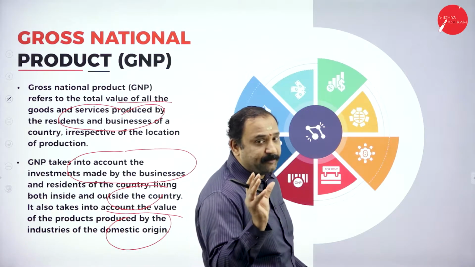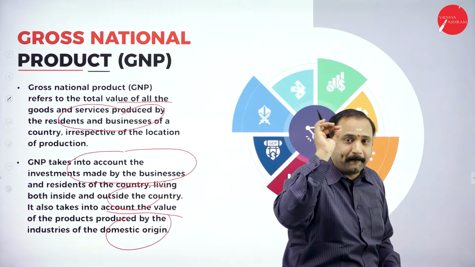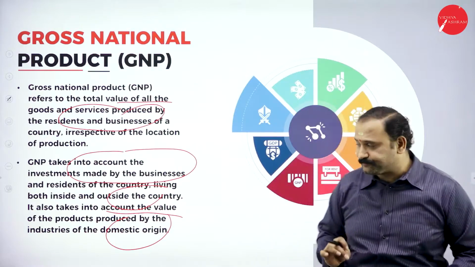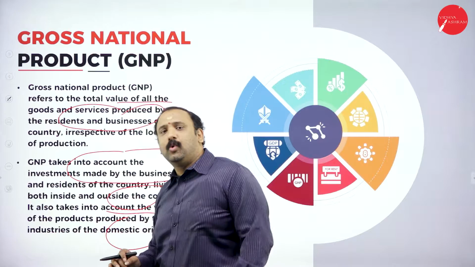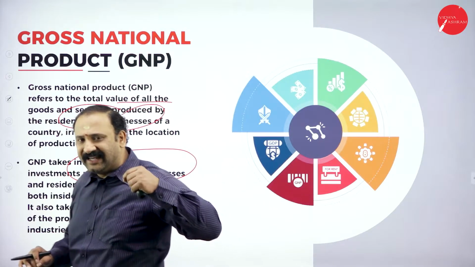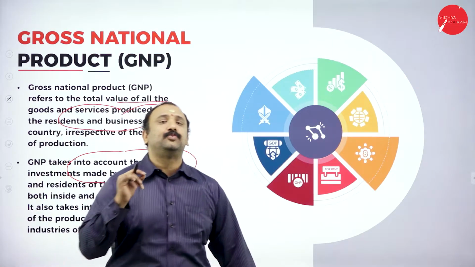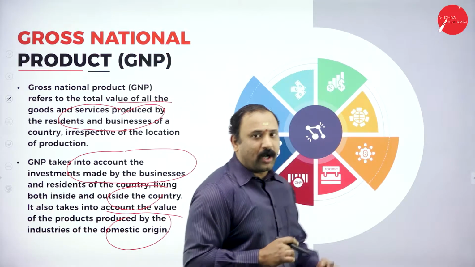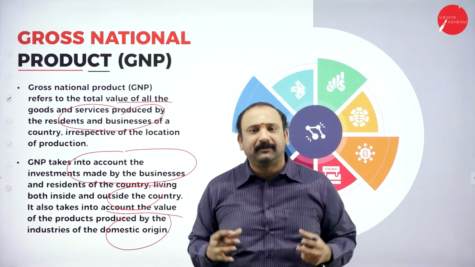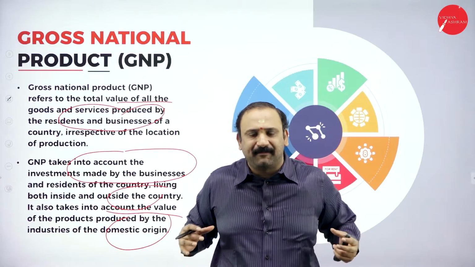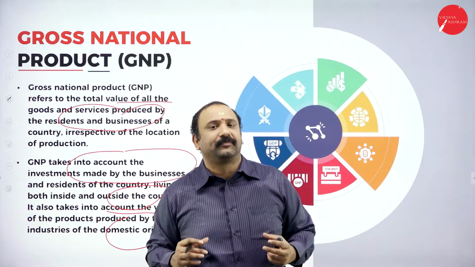That is where GNP becomes a very, very important thing to talk about. Why? Because I'm now going to add the value of both the people living in India as well as abroad. So what is happening here is that I am trying to add up the total value, the sum factor altogether.